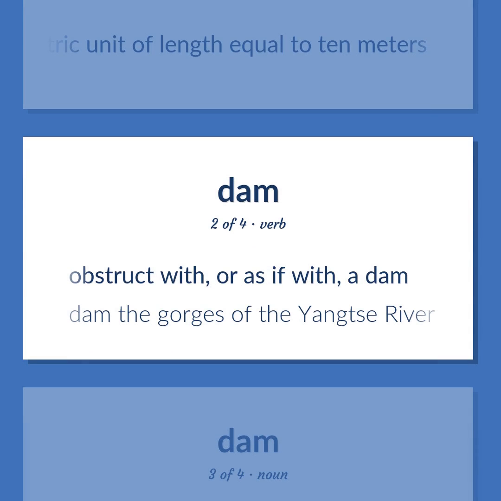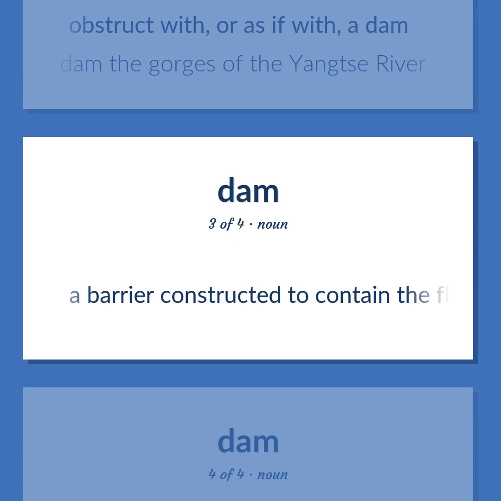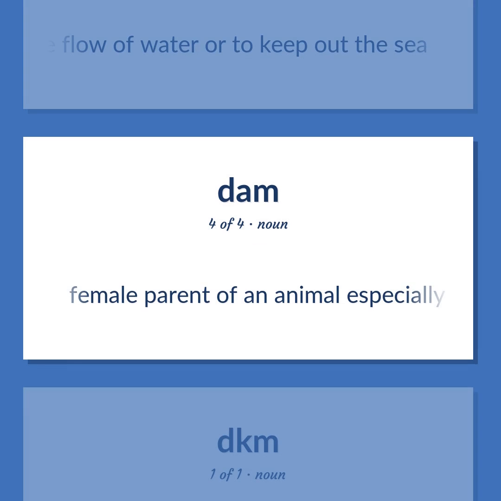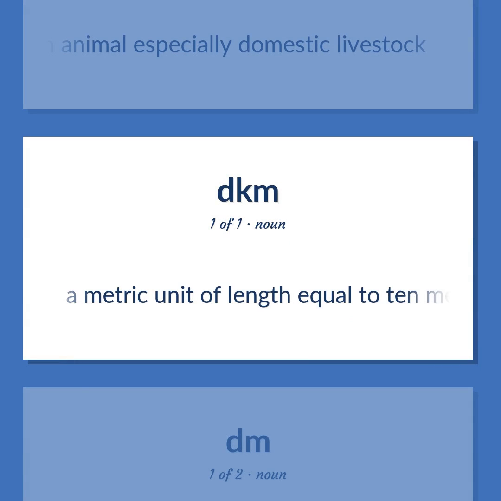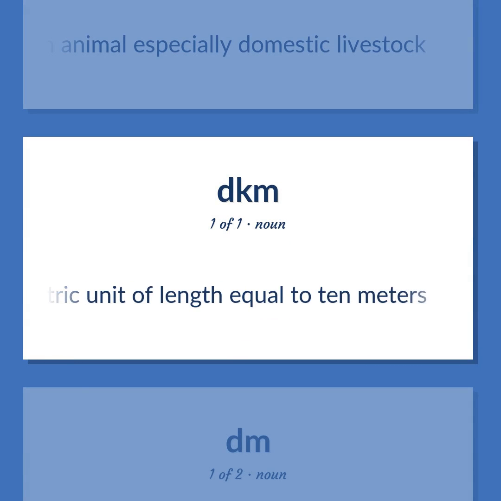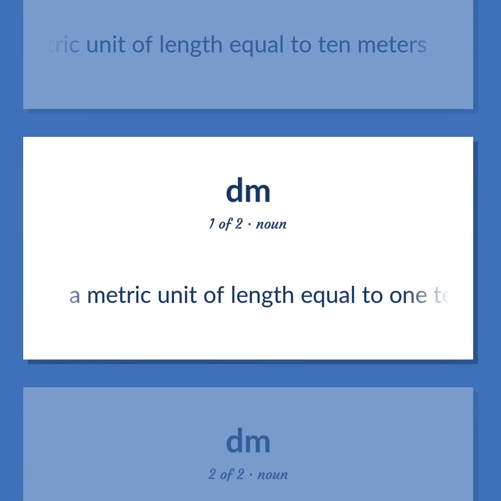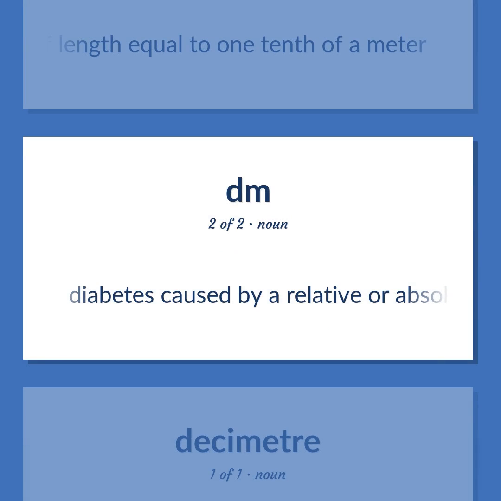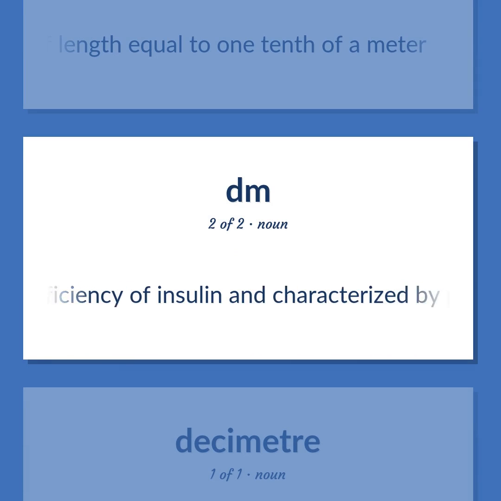Obstruct with, or as if with, a dam. Dam the gorges of the Yangtze River. A barrier constructed to contain the flow of water or to keep out the sea. Female parent of an animal, especially domestic livestock. A metric unit of length equal to 10 meters. A metric unit of length equal to 1/10 of a meter. Diabetes caused by a relative or absolute deficiency of insulin and characterized by polyuria.